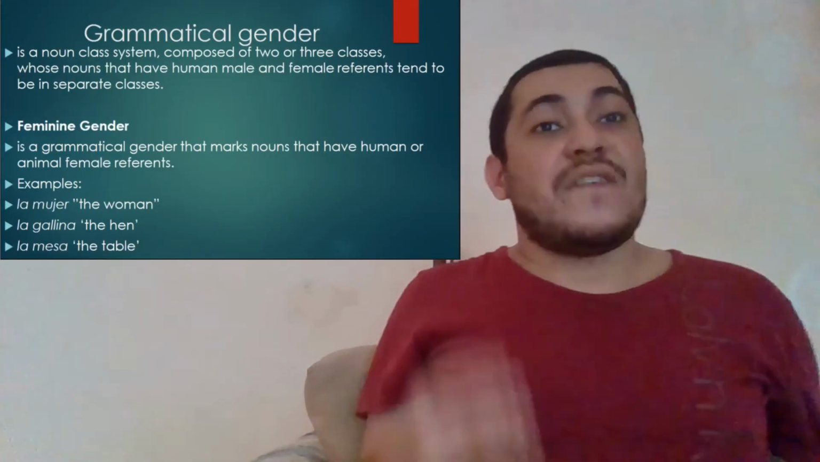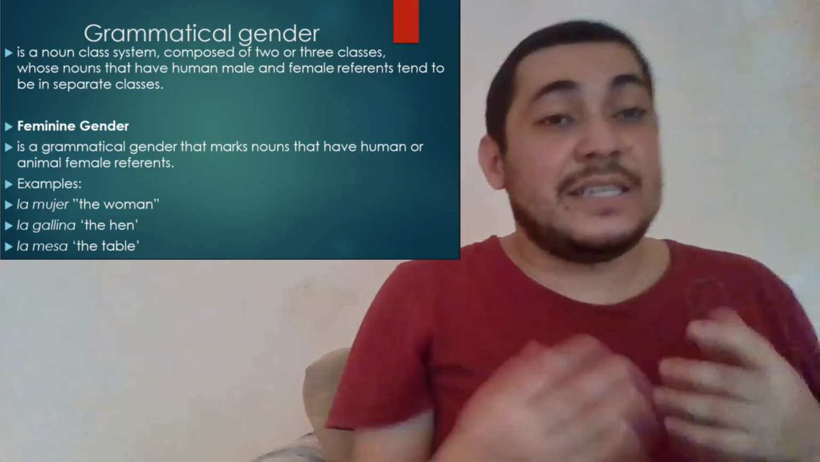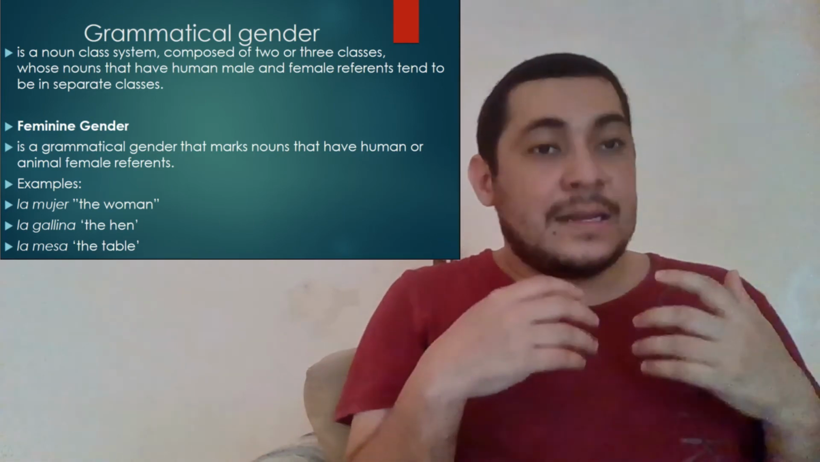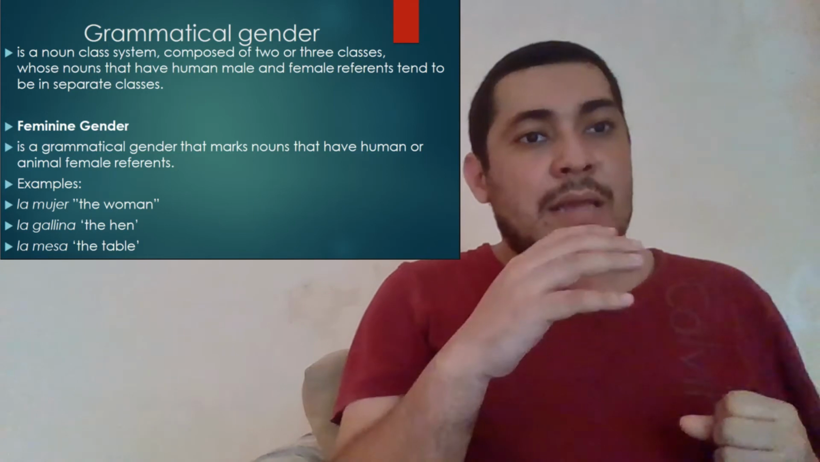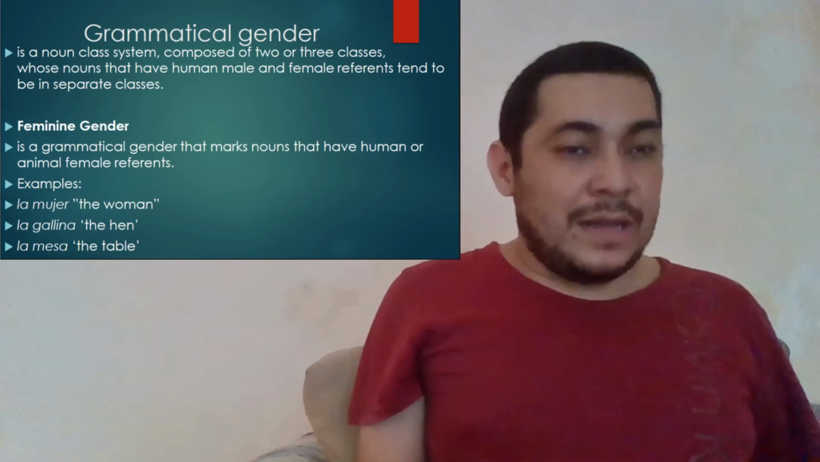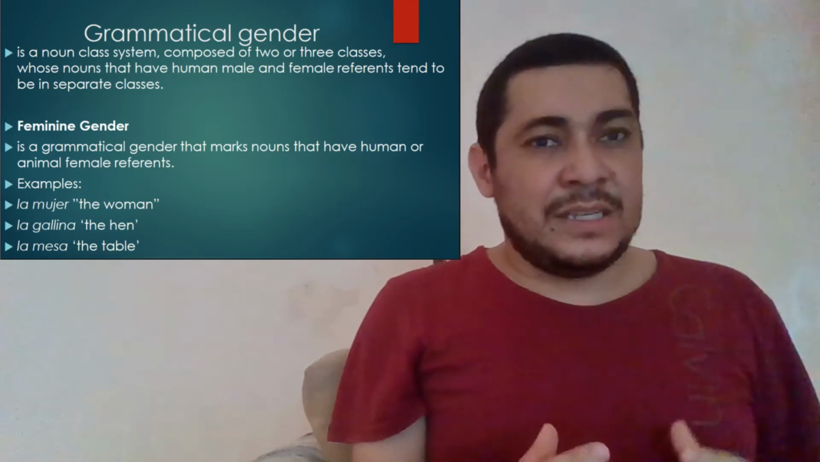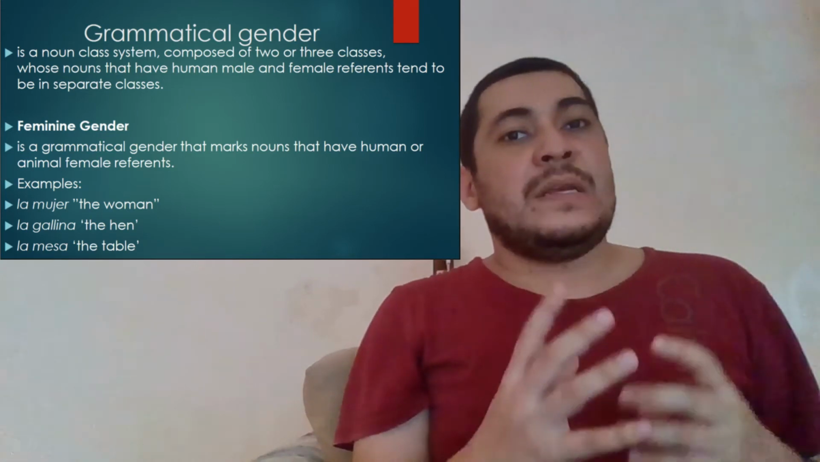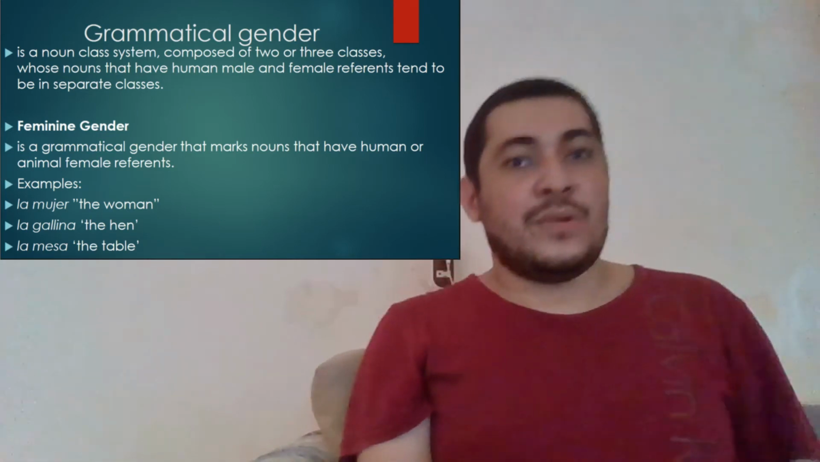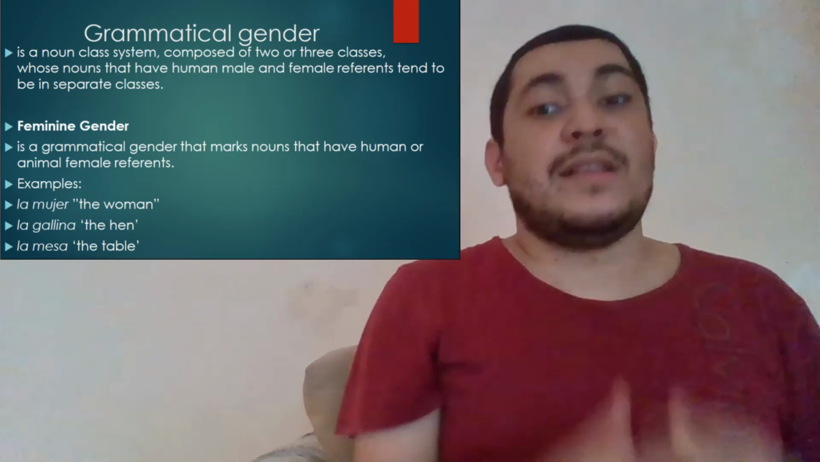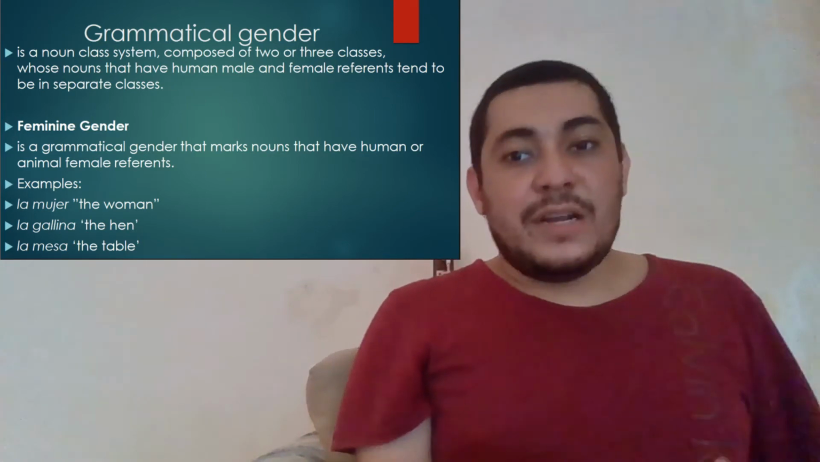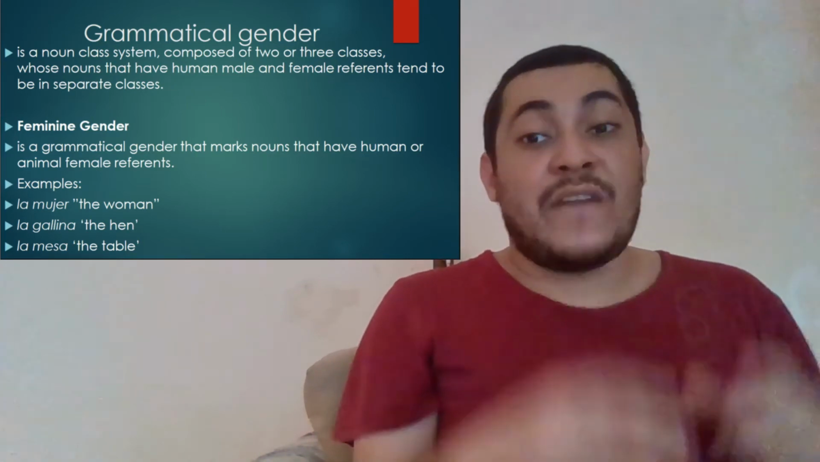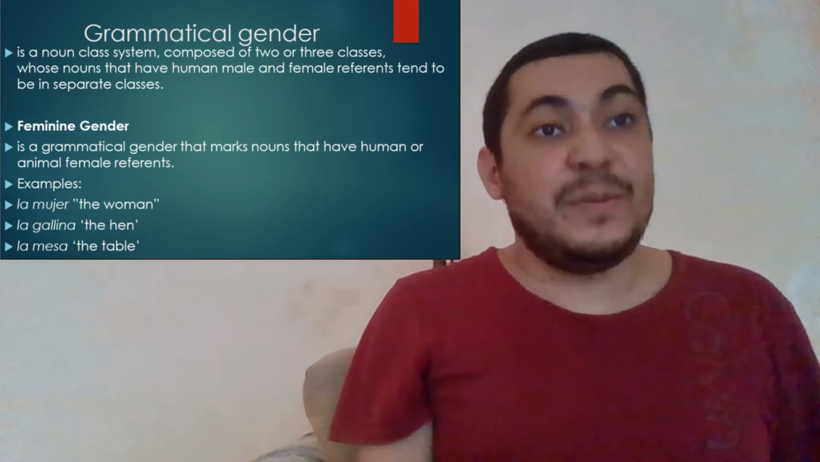Continuing, we have grammatical gender. In this case, it is a noun class system that refers to a male or female characteristic and tries to separate nouns into classes. For example, in first place we have feminine gender. In grammatical gender, the marks denote that the noun has a human or animal female reference.